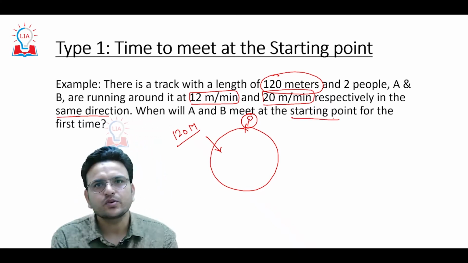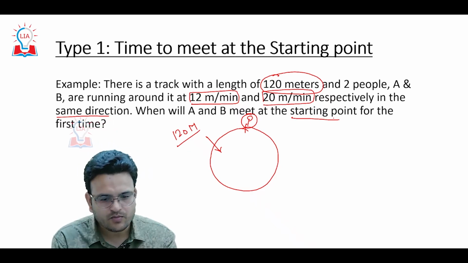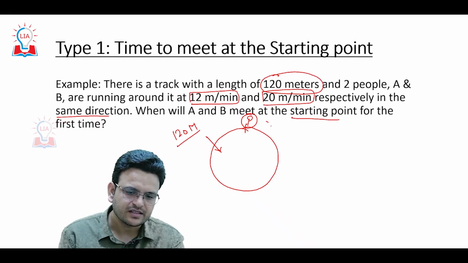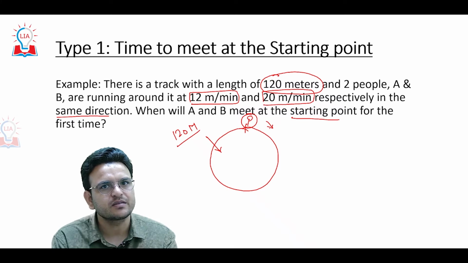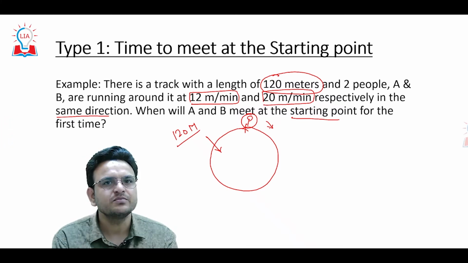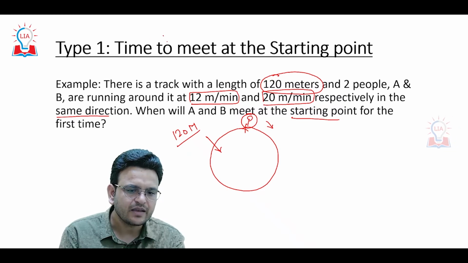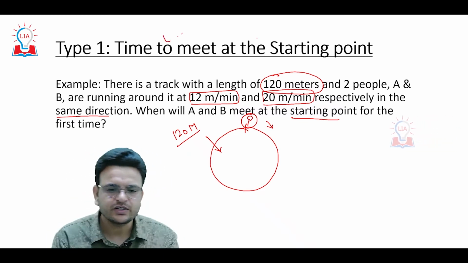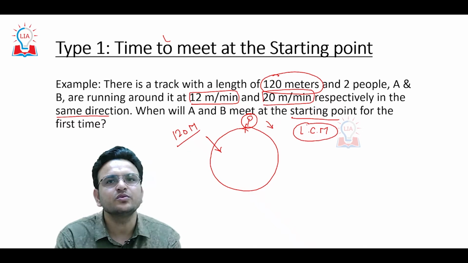So one type of question is like that: two persons who have started from point P in the same direction with speeds of 12 meters per minute and 20 meters per minute, when will they meet again at the starting point? So we have to find the time to meet at the starting point. I have discussed the concept of LCM in one video, and here we have to use the concept of LCM.